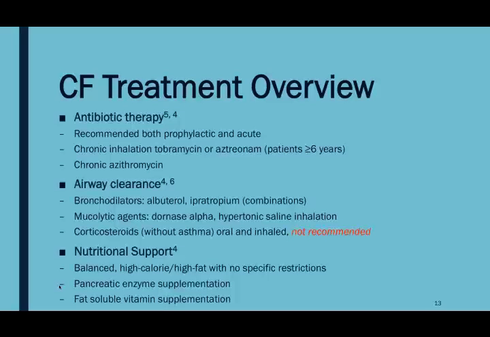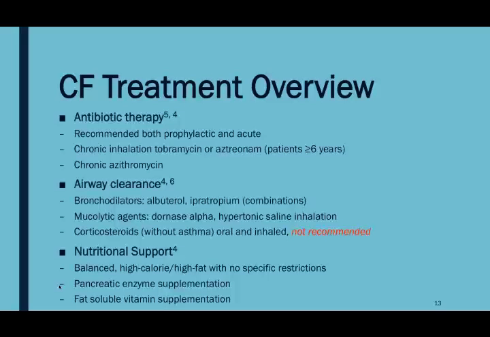For airway clearance, bronchodilators such as albuterol and ipratropium are used, and they have also been tested in combination. Mucolytic agents such as Dornase alpha and hypertonic saline are used, and corticosteroids for those patients who do not have asthma are not recommended.